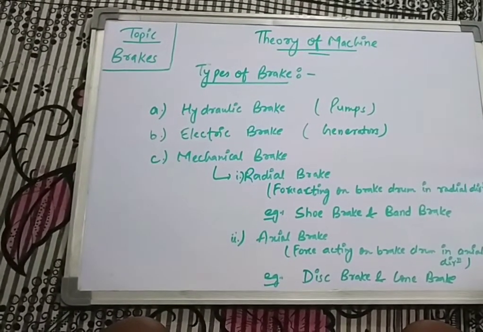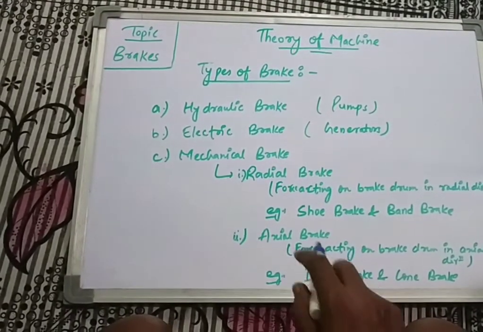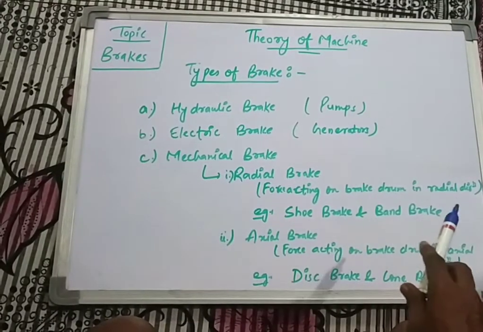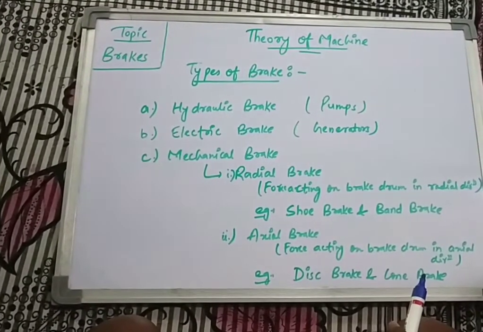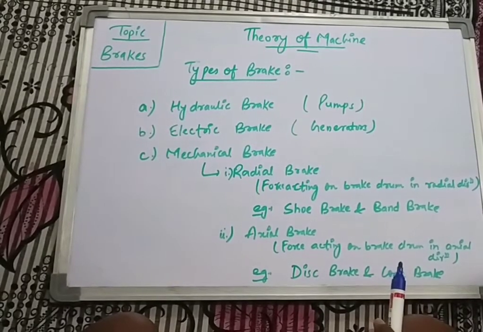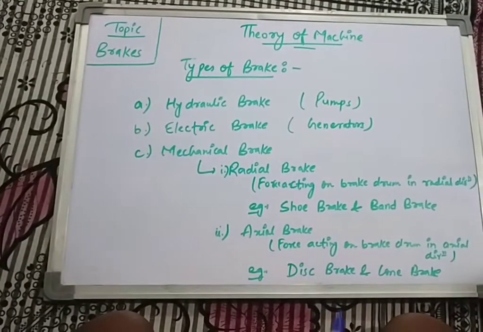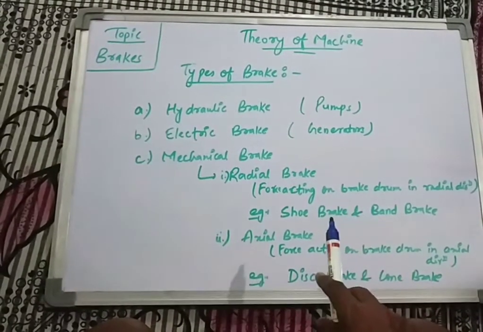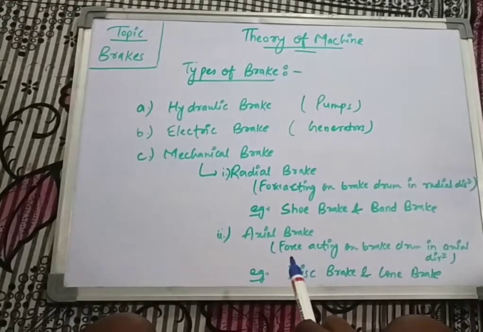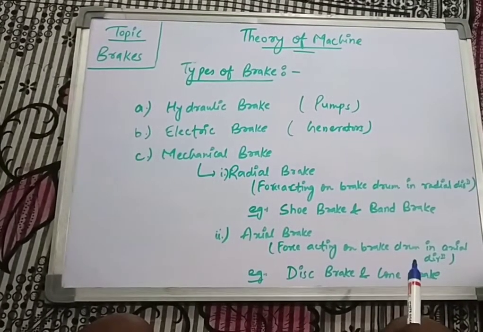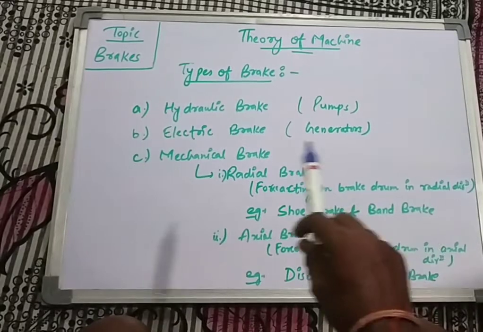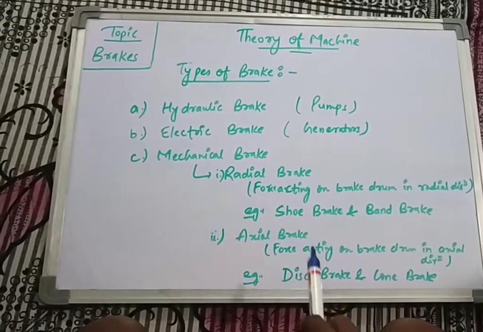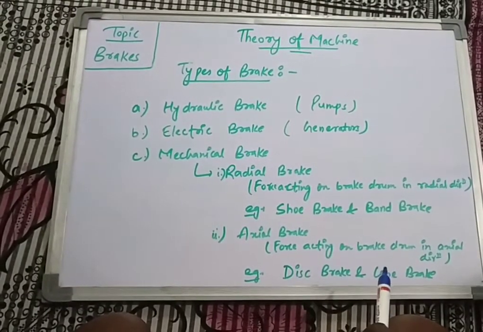The first one is the radial brake and the second one is the axial brake. So what is a radial brake? I have written a simple line: the force acting on the brake drum in the radial direction. If the force acts on the brake drum in the radial direction, then that type of brake is known as a radial brake. The examples for radial brake are the shoe brake and the band brake. Whereas the axial brake is where the force acts on the brake drum in the axial direction. That means if the force acts in the radial direction, it is known as a radial brake; if the force acts in the axial direction, it is known as an axial brake. For this, the examples are the disc brake and the cone brake.